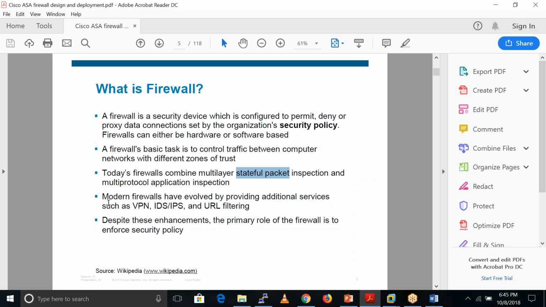We also have some modern firewalls like the Palo Alto firewall, Checkpoint firewall, and Cisco Firepower, which are able to do URL filtering, IPS, IDS, and application identification. These are the next generation capabilities. The VPN thing we can do with the Cisco ASA as well.